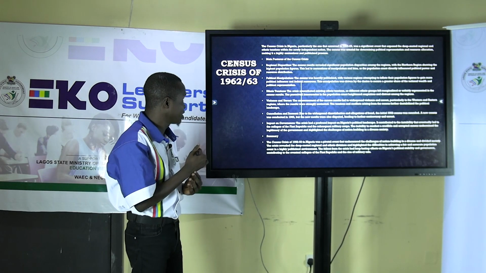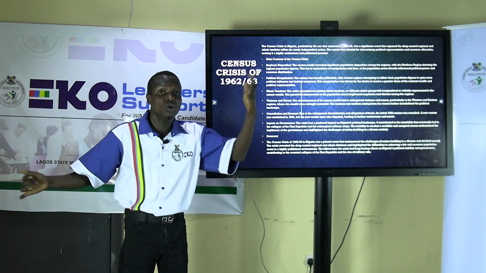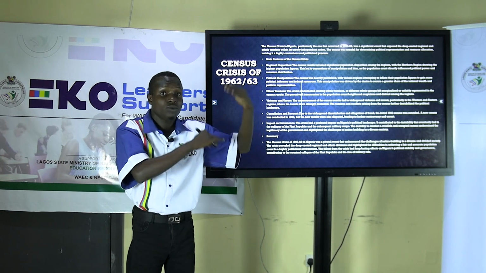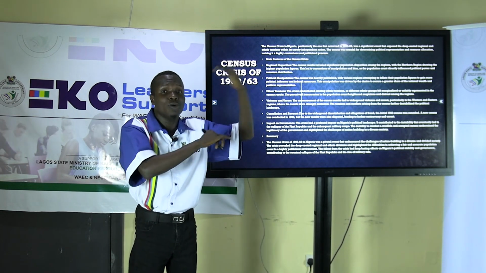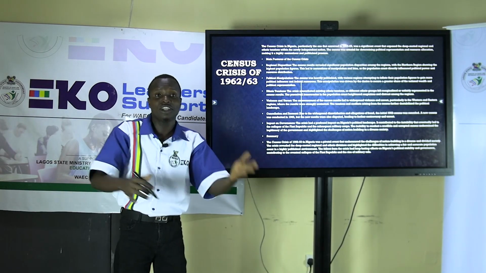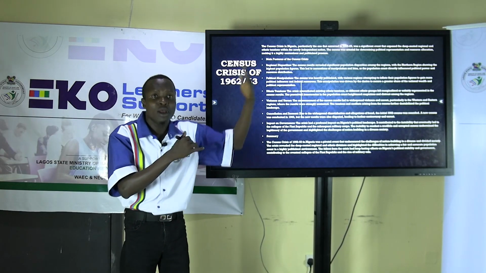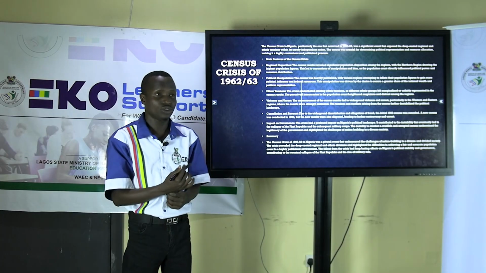Main feature of the census crisis: regional disparity. The meaning of regional disparity is that the census brought about this disparity, because they say that northern Nigeria is more populated than southern Nigeria. No, the northern region has more population than the western region and the eastern region. So this brought about disparity: why are they having more numbers than other regions?